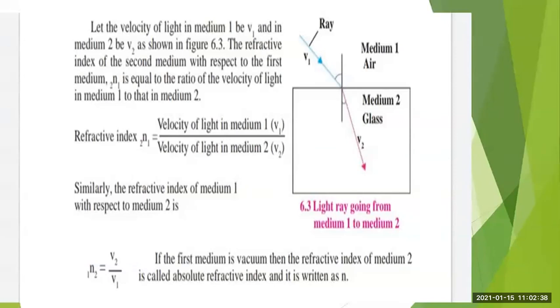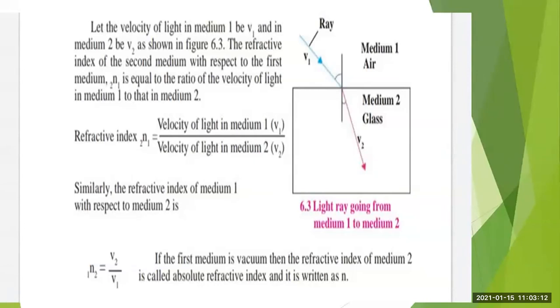Got it? So it is equal to the ratio of velocity of light in medium 1 to that in medium 2. So the refractive index n21 is equal to velocity of light in medium 1, that is v1, upon velocity of light in medium 2, that is v2. Similarly, the refractive index of medium 1 with respect to medium 2 is n12, which will be equal to v2 upon v1.